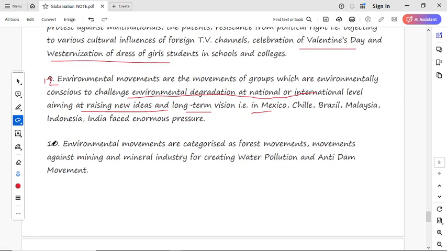Now it is 13 points. I think it would be 13 points. The environmental movements are categorized as forest movements, movements against the mining and mineral industries for creating water pollution, and anti-dam movements. Generally, environmental protest is categorized into forest movements, movements against mining, meaning the process of extracting mine ores from the earth's surface, and mineral industry for creating water pollution, and dam movements. These are important and come under the environmental movements.